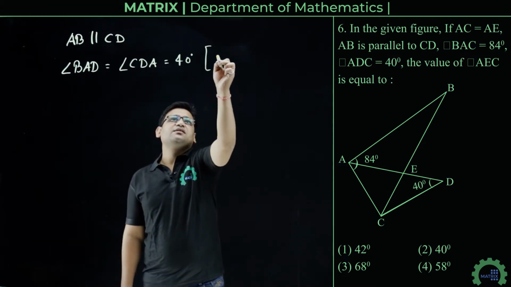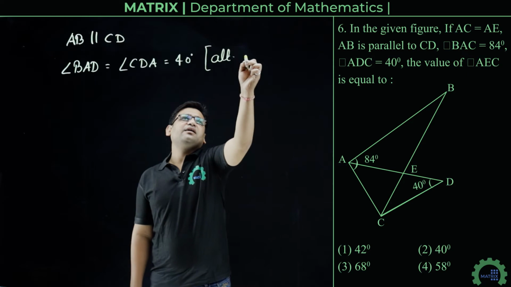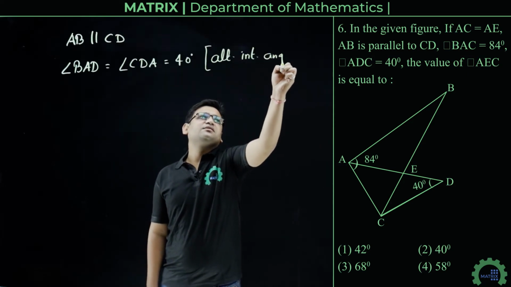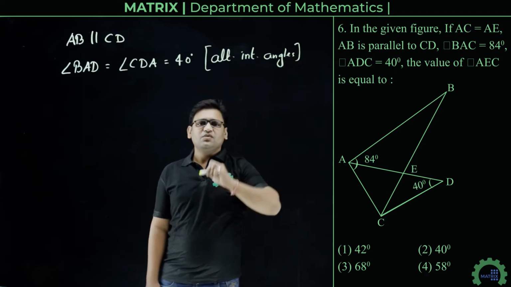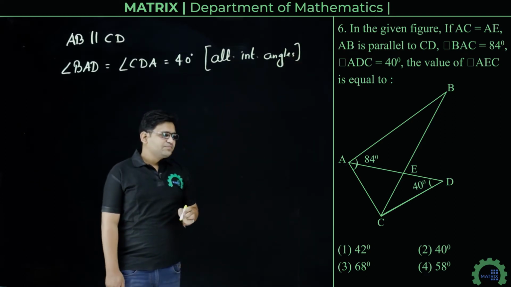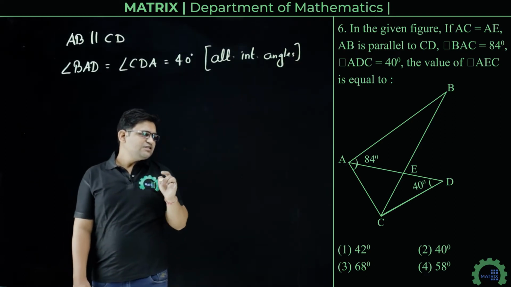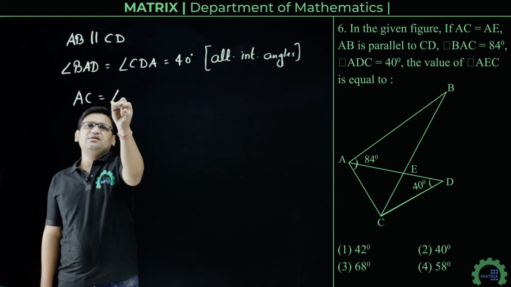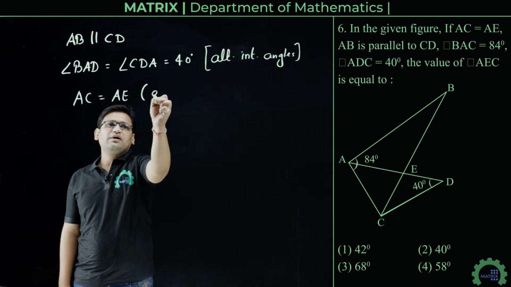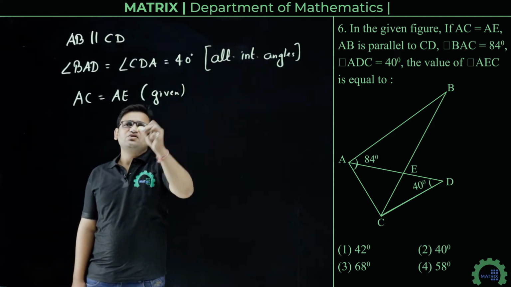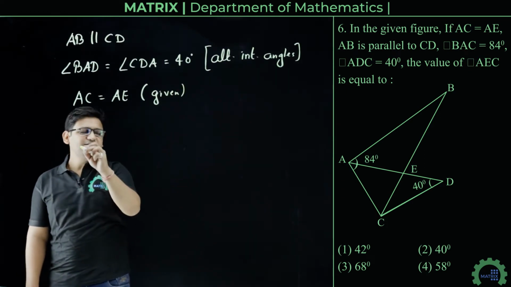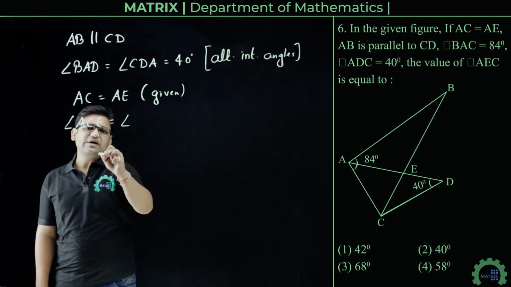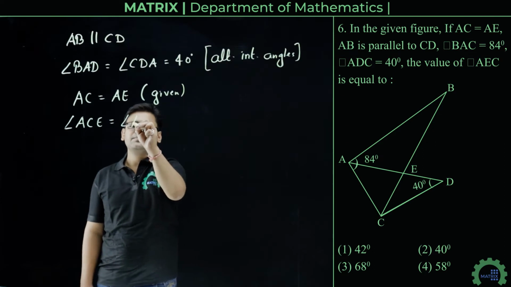Next, AC equals AE, which is given. So we can say that angle ACE will be equal to angle AEC.